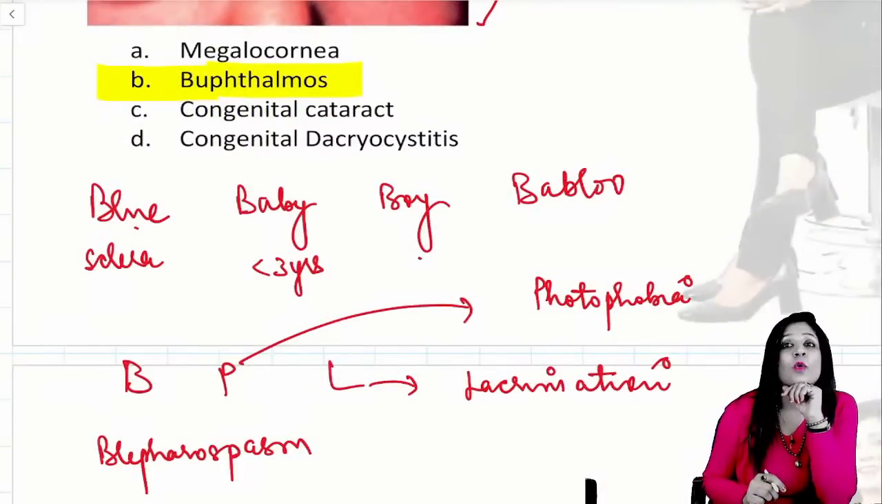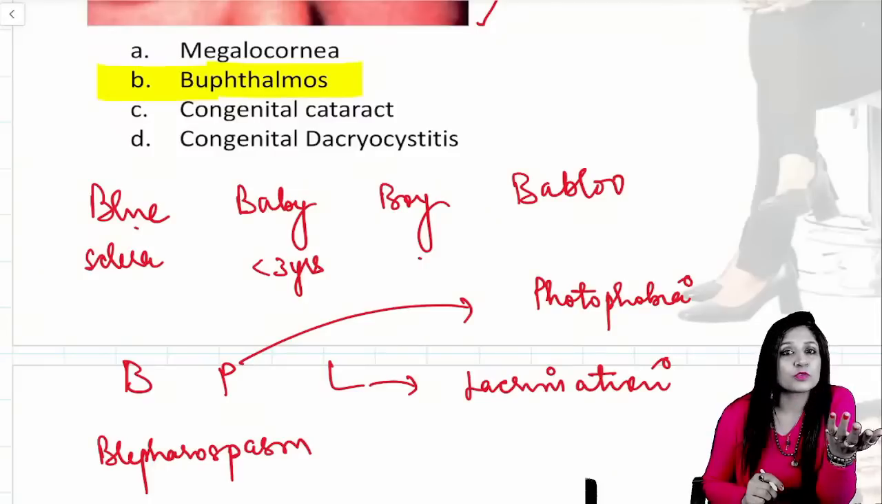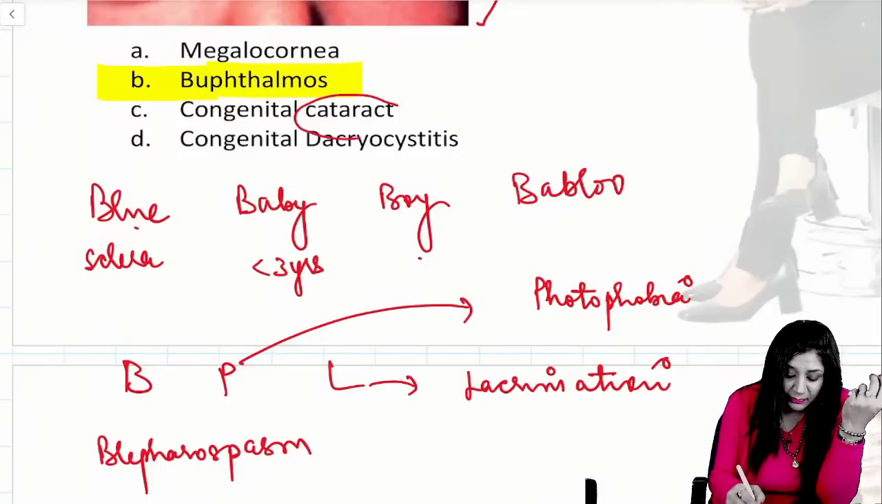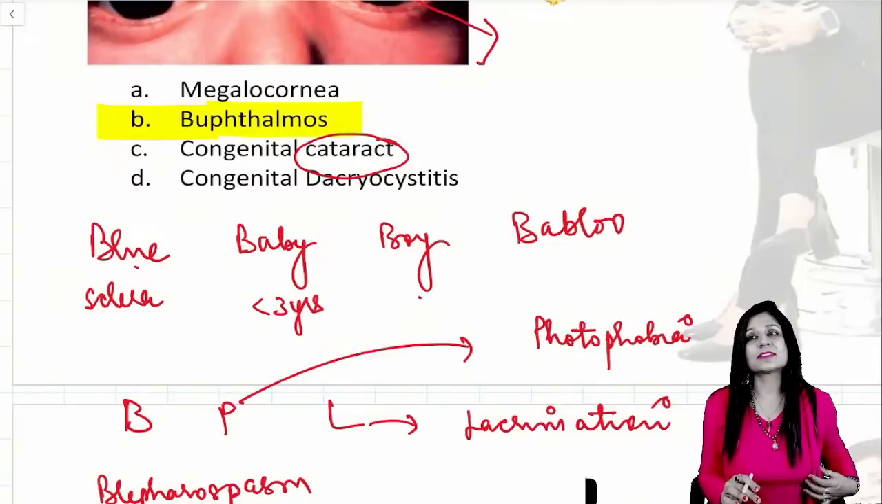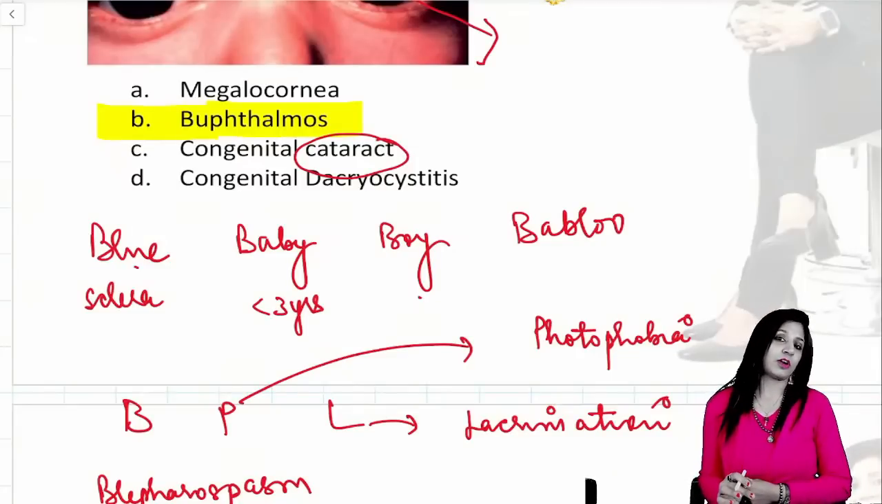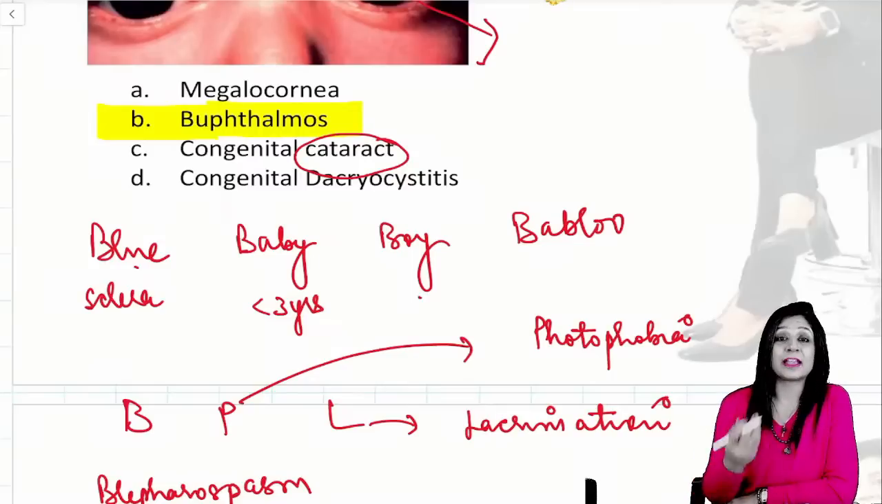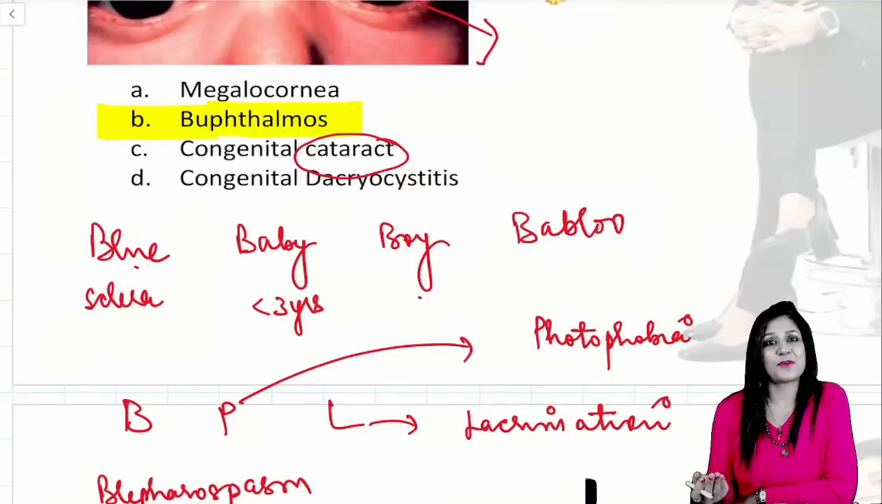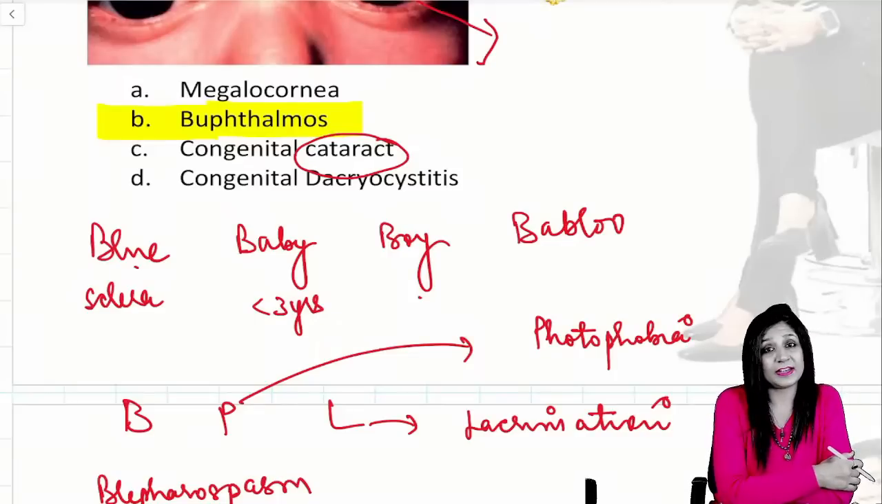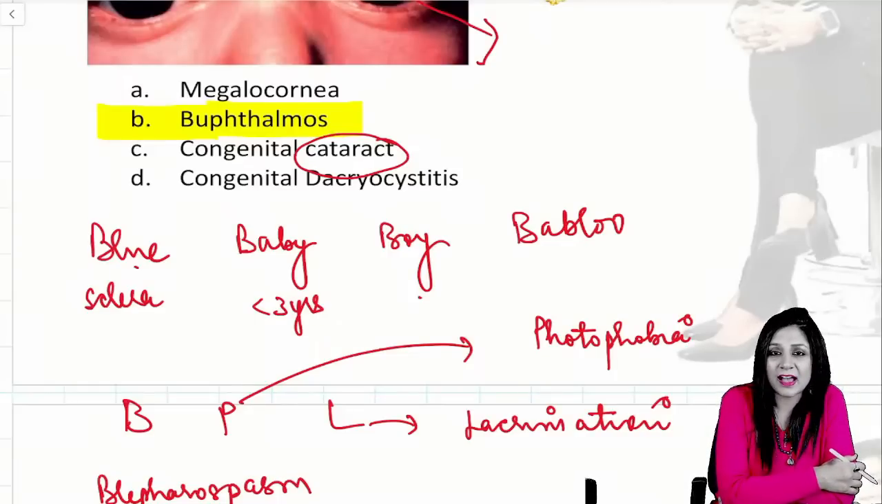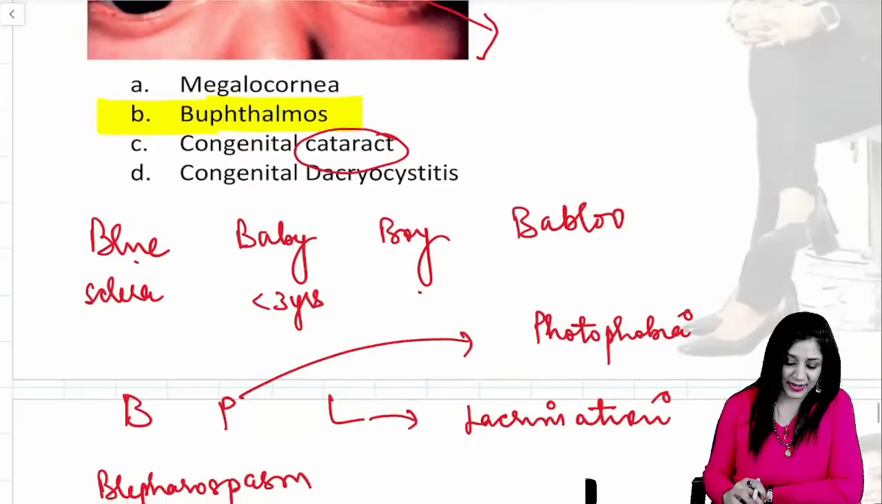If it is only megalocornea, you will not get photophobia and watering. In cataract you will not get watering. In cataract you will not get megalocornea. In dacryocystitis you will get watering, but there you will not get photophobia. In hazy cornea, you will not get megalocornea. So by the diagnosis of exclusion you can do it, or directly, Bablu, BPL card, along with the classic triad.